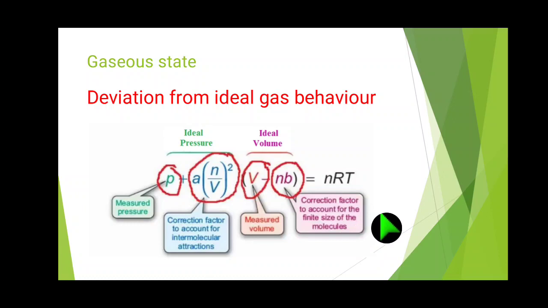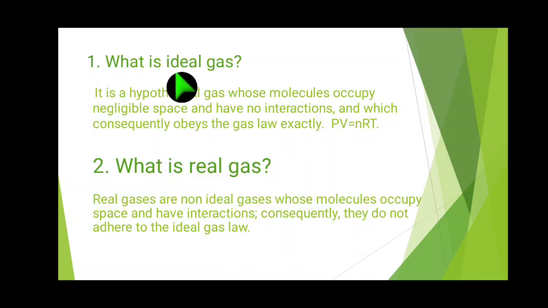Okay, let us discuss what is an ideal gas. It is a hypothetical gas whose molecules occupy negligible space and have no interaction, and which consequently obeys the gas law exactly: PV = nRT.